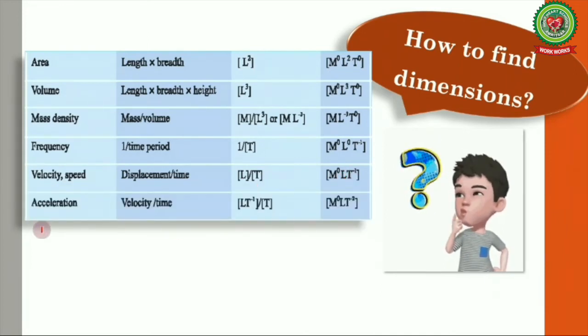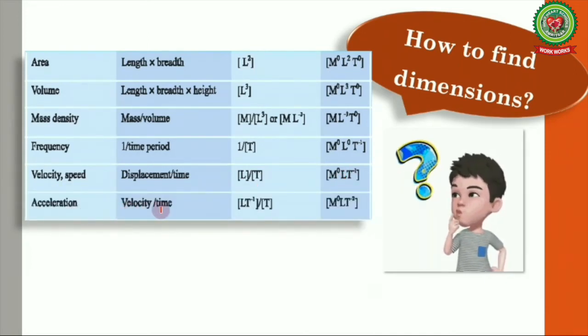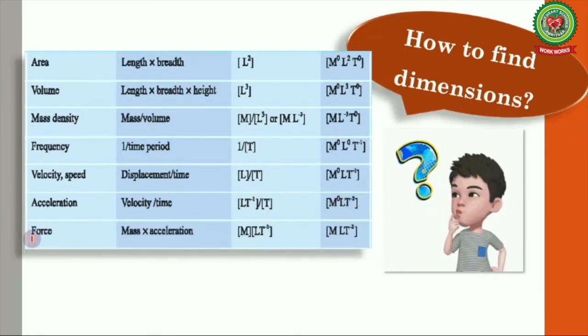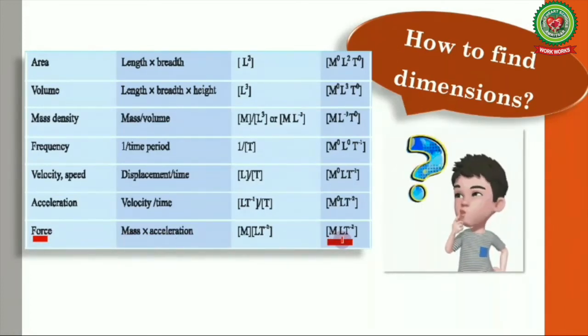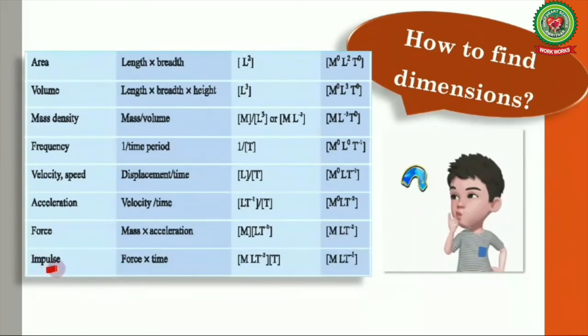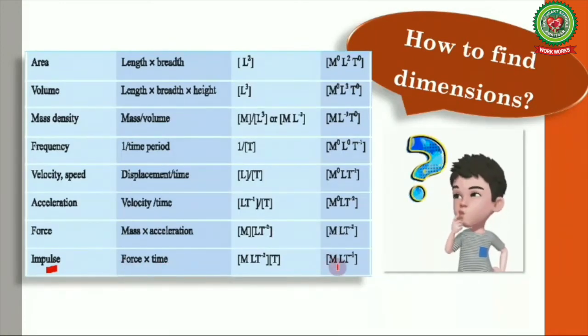Next is acceleration, which is velocity upon time. From here we will take the dimensions of velocity, that is 1 in L and minus 1 in T, divided by time, and we will get the dimensions of acceleration: 0 in mass, 1 in length and minus 2 in T. Similarly for force, mass into acceleration, which is 1 in mass, 1 in length and minus 2 in time. We have one more physical quantity, that is impulse, which is force multiplied by time. Therefore, the dimensions for impulse are 1 in mass, 1 in length and minus 1 in time.